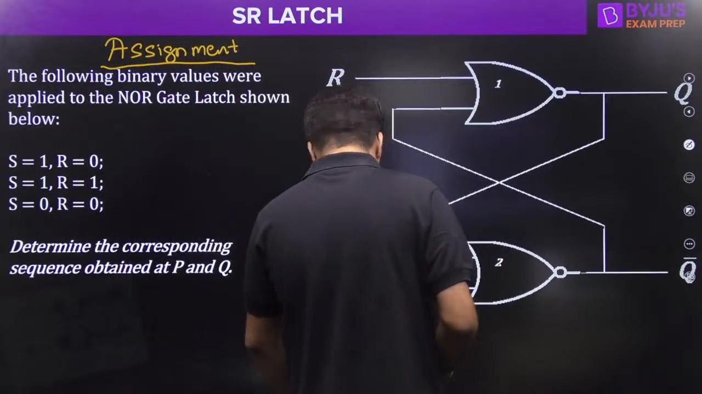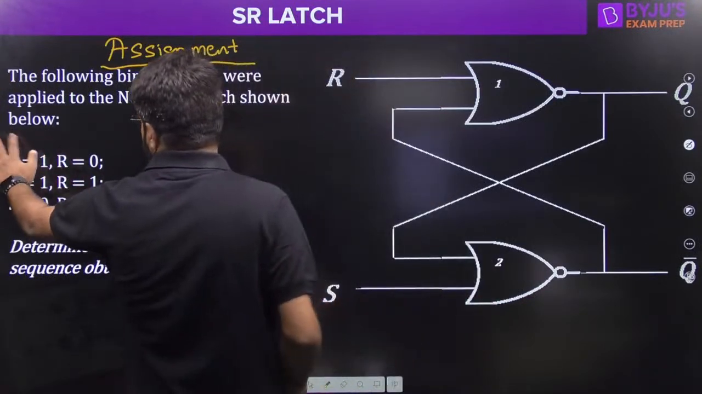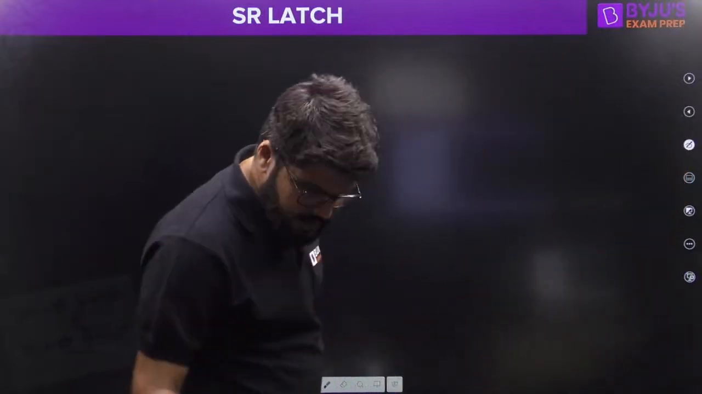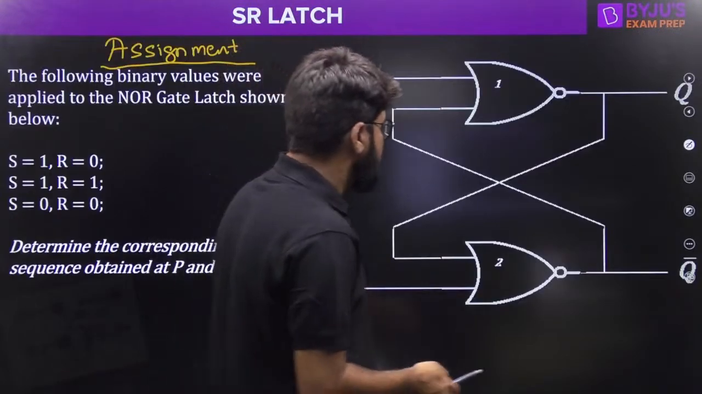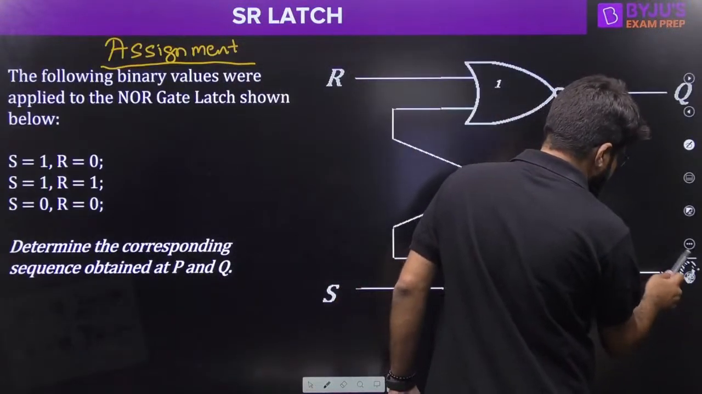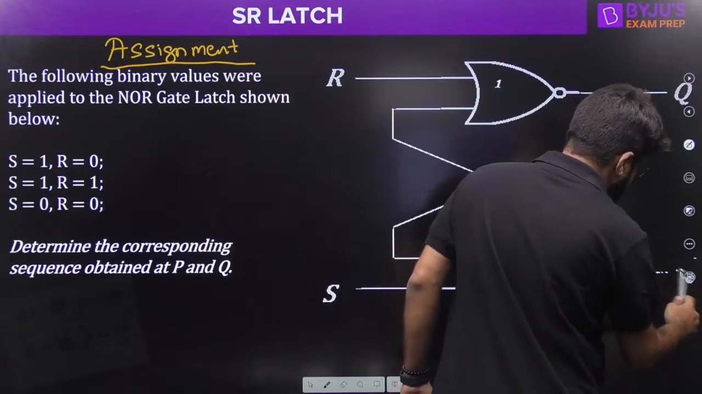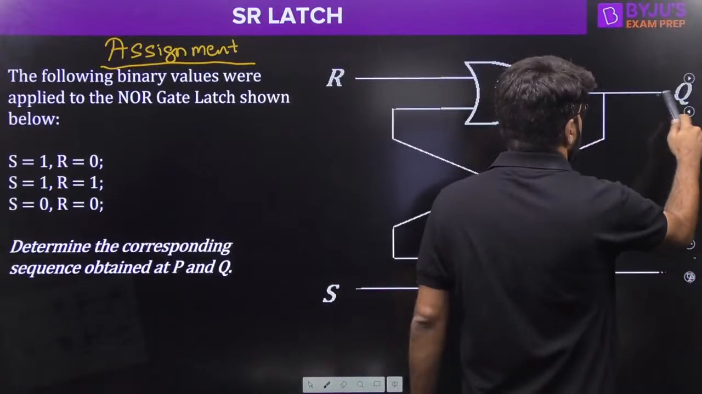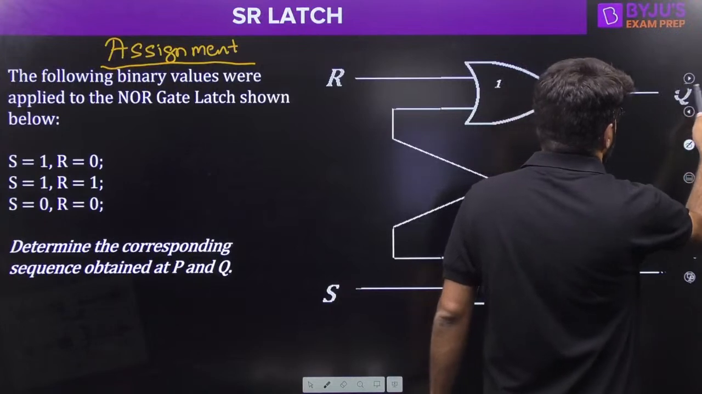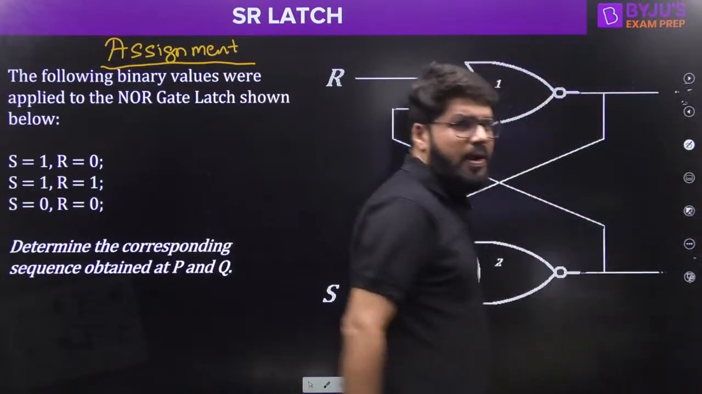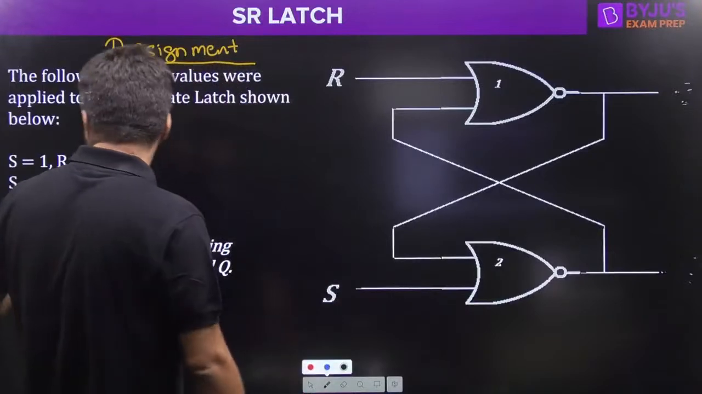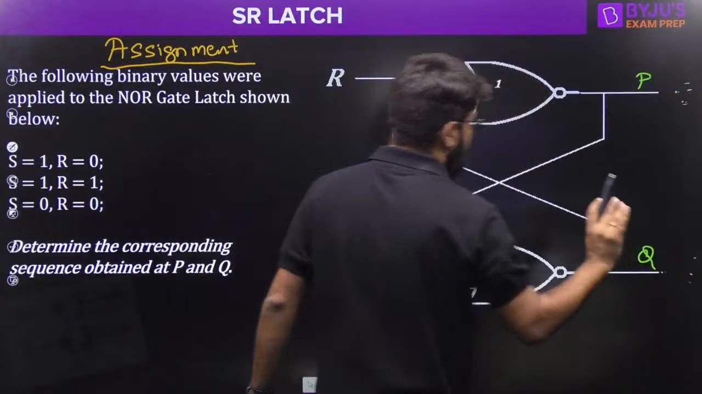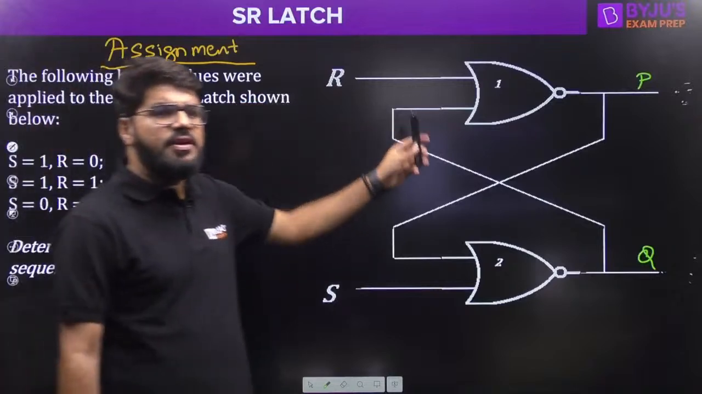I want to change the names here. Normally it should be Q and Q bar, but we know in the invalid state both are becoming the same. That is why I want to change the names here. Let this output suppose be P, let this output suppose be Q, right? We have the two inputs S and R and we have the two outputs P and Q.